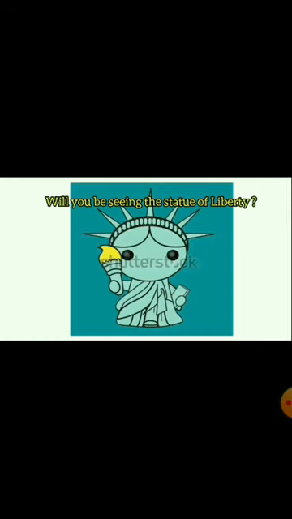So an example for the interrogative form of future continuous tense sentences: will you be looking at the Statue of Liberty, or will you be seeing the Statue of Liberty?